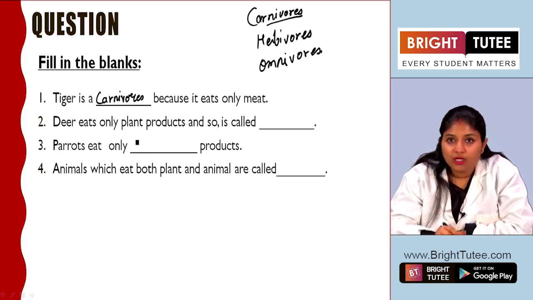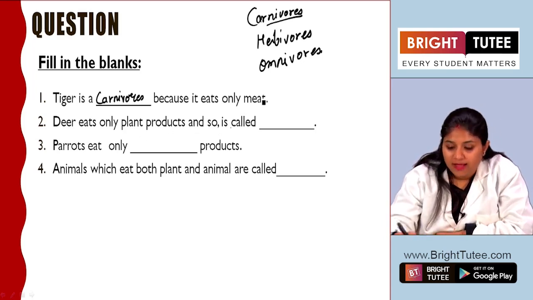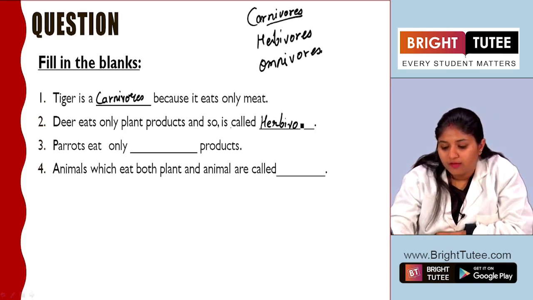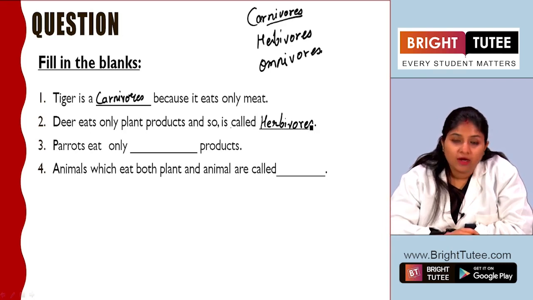Then deer eats only plant products, and so it is called the what? It is called the herbivore, right? Because it is depending only on plants. It does not eat anything else apart from plants, and that's why it is called the herbivore.